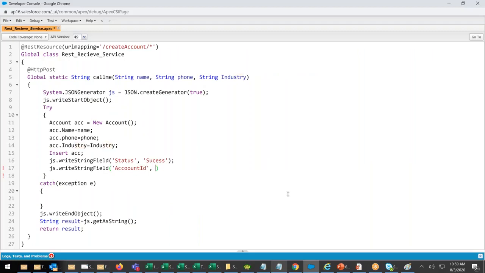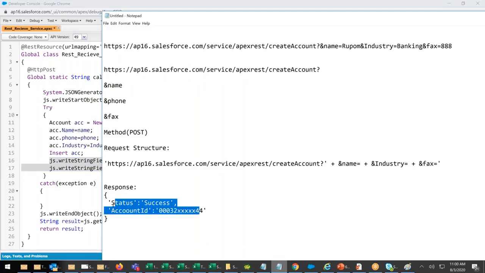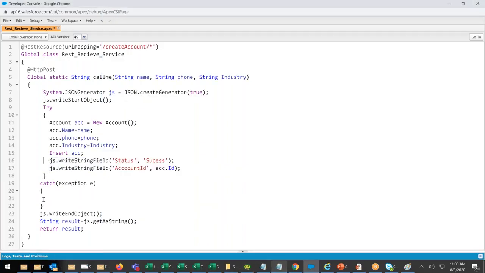Here the ID has to come. Then I will say ACC dot ID over to JS write. That's because here it's perfect. Suppose there's an error, then what will happen? There also we write to JS write.